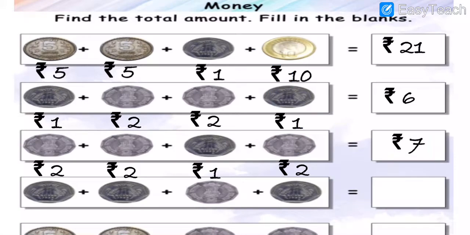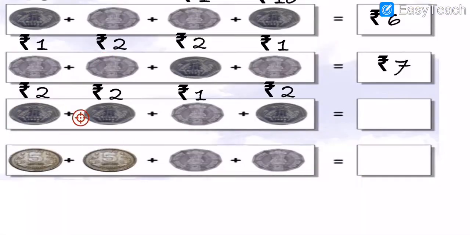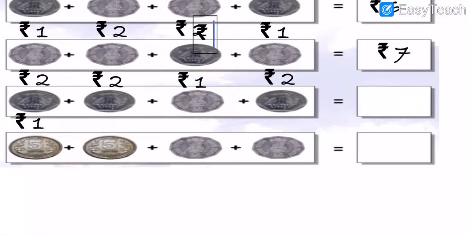Okay, dear all. Then after, 1 rupees coin. Okay. Then after here is the 4th row. So now first of all we are going to write the rupees. 1 rupees coin is here. Then after here is the 1 rupees coin is here.